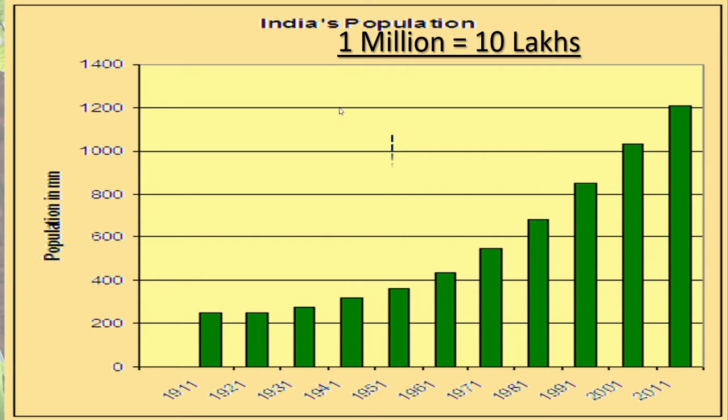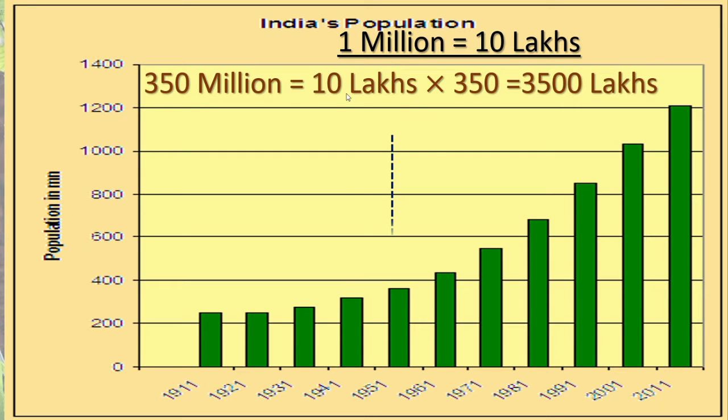Okay, what was the population of our country then? Come on, see this. You know that 1 million is equal to 10 lakhs, and here the reading shows that it is nearly about 350 millions. Now see here, 350 millions is equal to 10 lakhs multiplied by 350, isn't it? So that is 3,500 lakhs when it was the 1951 census.